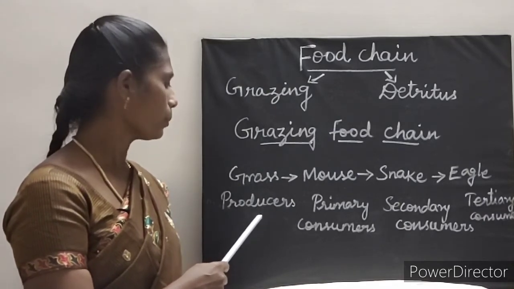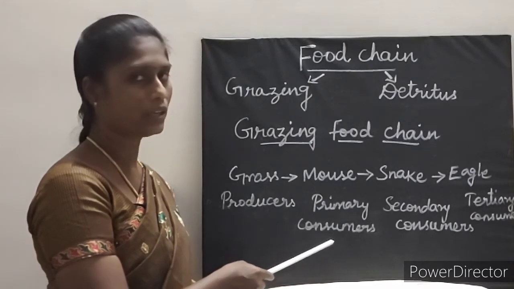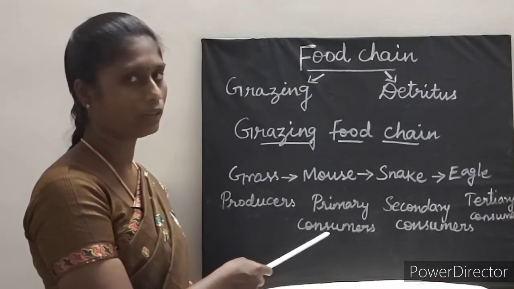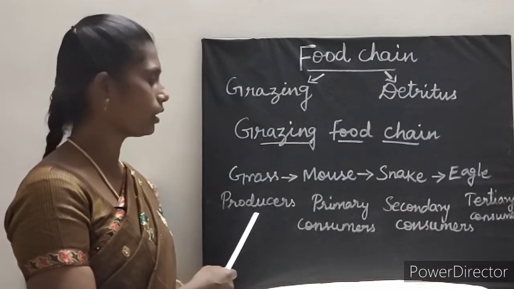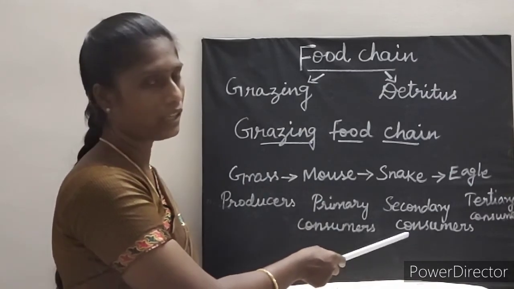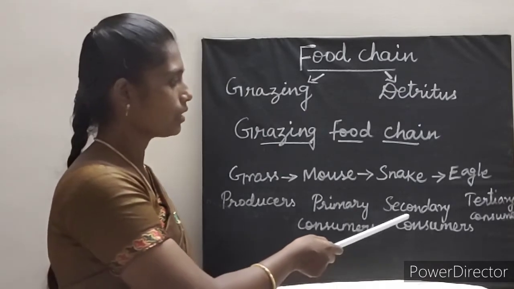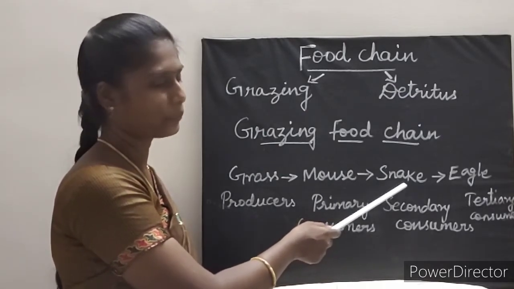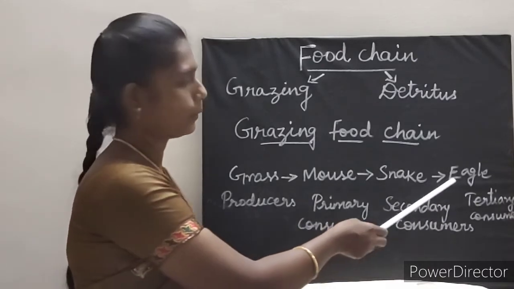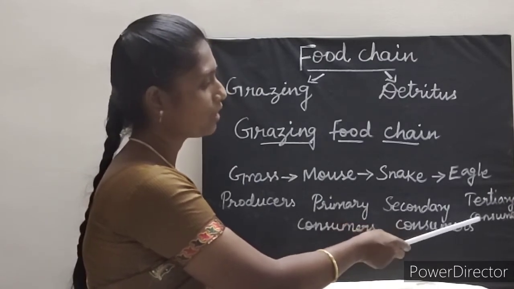From the producer, the second link in the food chain is the primary consumer. The primary consumer, here the example is mouse, gets food from the producer. The third link in the food chain is the secondary consumer. Secondary consumers get food from the primary consumer. The secondary consumer example is snake. So what does the snake eat? Mouse. Then the fourth link in the food chain is the tertiary consumer.